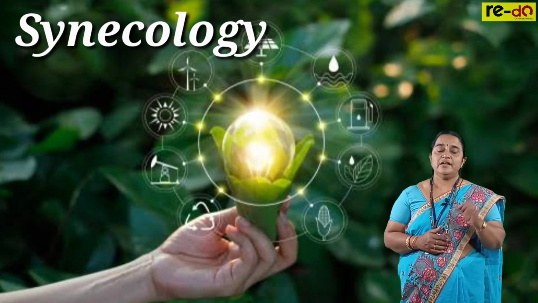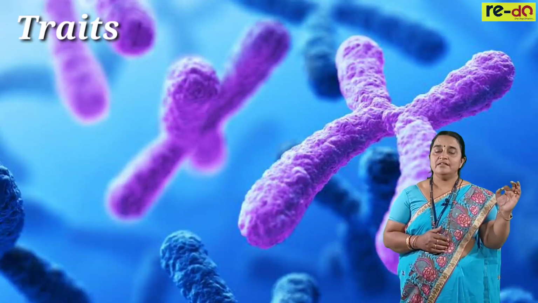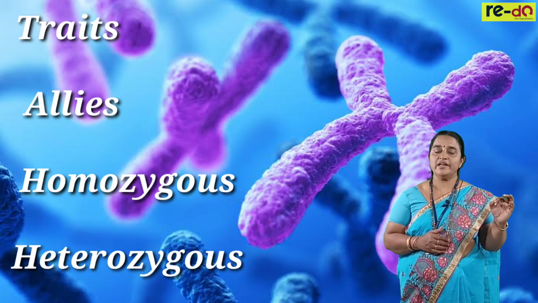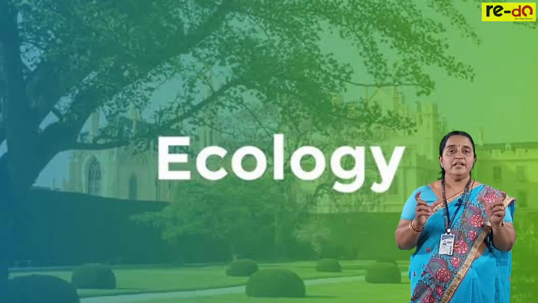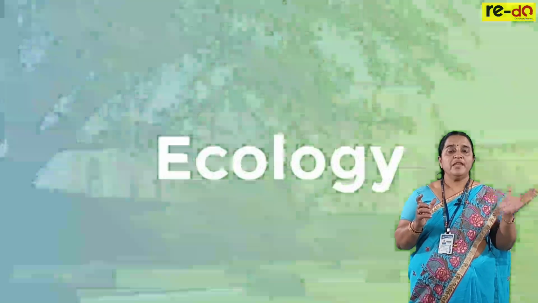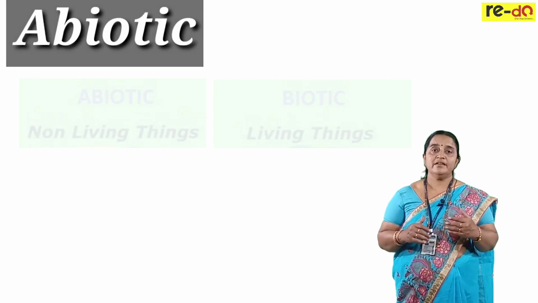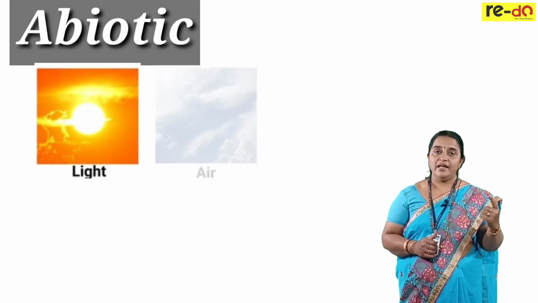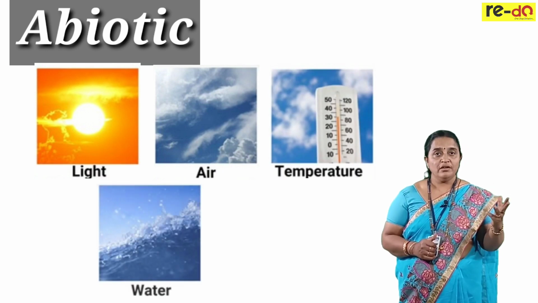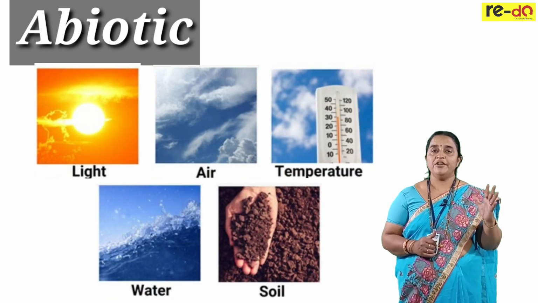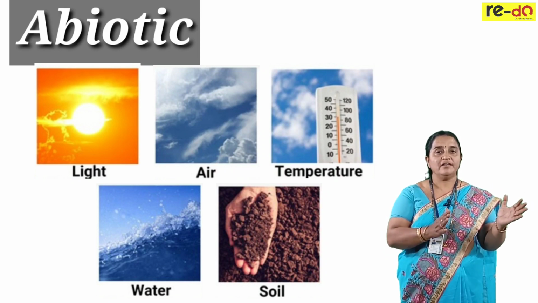In ecology, there are specific terms, like in genetics: trait, alleles, homozygous, heterozygous. These terms are fixed like that. In ecology, we mostly use the terms abiotic for non-living and biotic for living. Under abiotic, we have light, air, temperature, water, and soil. These 5 are considered non-living components forming abiotic factors.